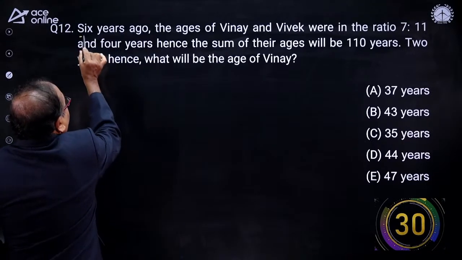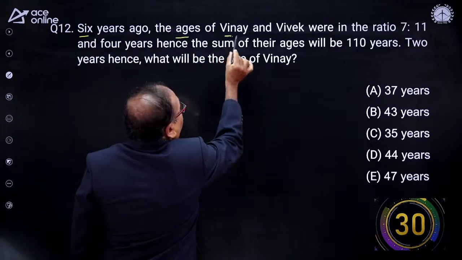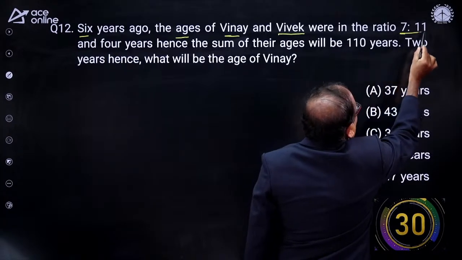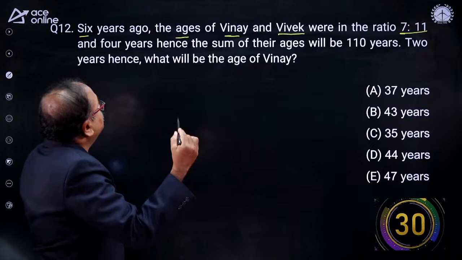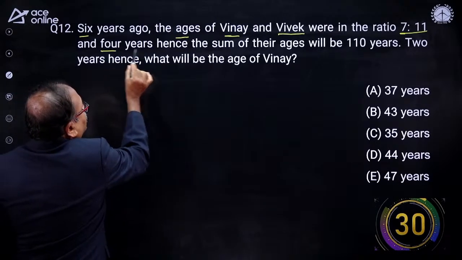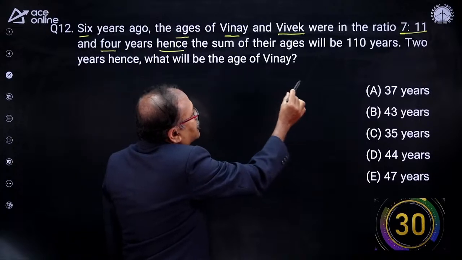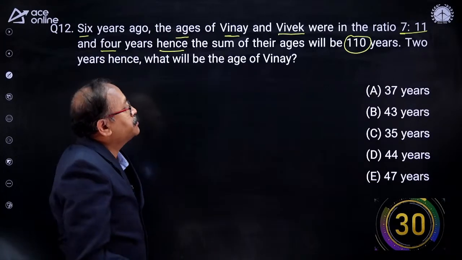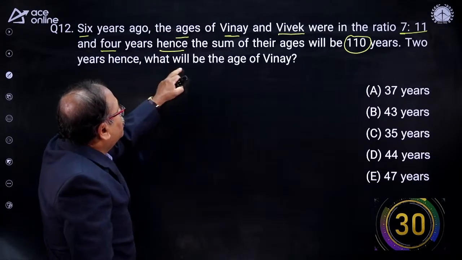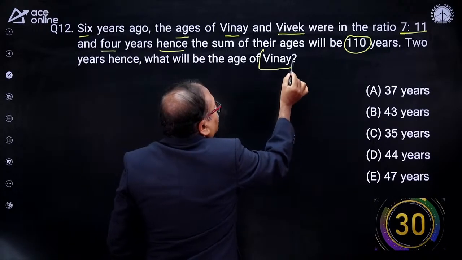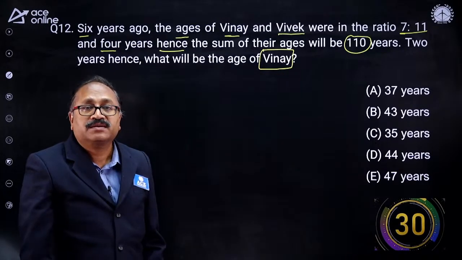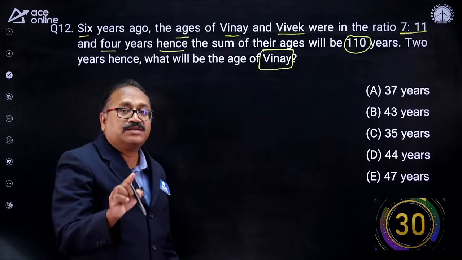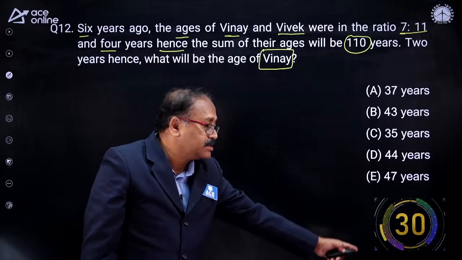Say this question. 6 years ago, the ages of Vinay and Vivek were in the ratio of 7:11. 6 years ago. And 4 years hence, after 4 years, the sum of their ages will be 110 years. Now, 2 years hence, what will be the age of Vinay? I hope Shravanti will definitely answer the question. If Aman is there on the board, Aman will answer the question. Your 30 seconds starts now.